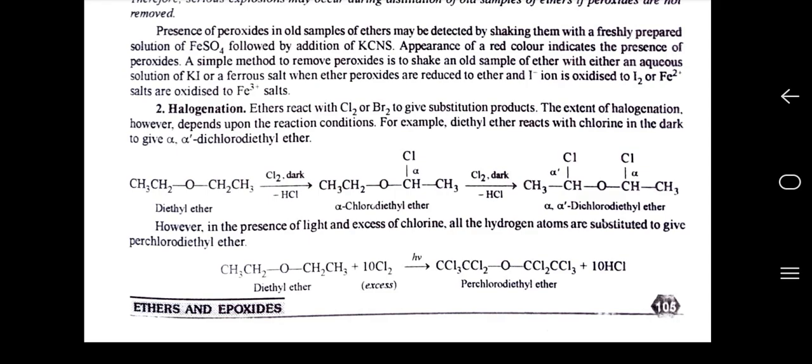However, in the presence of light and excess of chlorine, all the hydrogen atoms are substituted to give perchlorodiethyl ether. When diethyl ether reacts with chlorine present in excess in the presence of hν, it gives perchlorodiethyl ether and 10 moles of HCl.